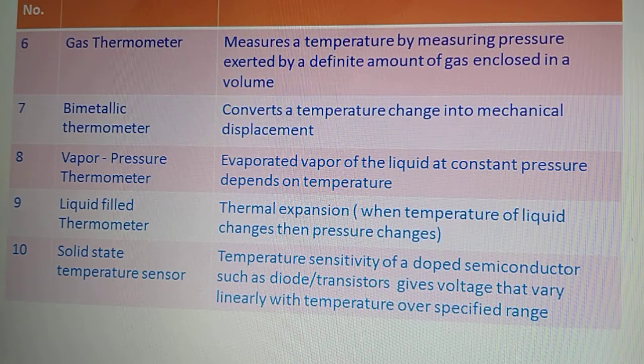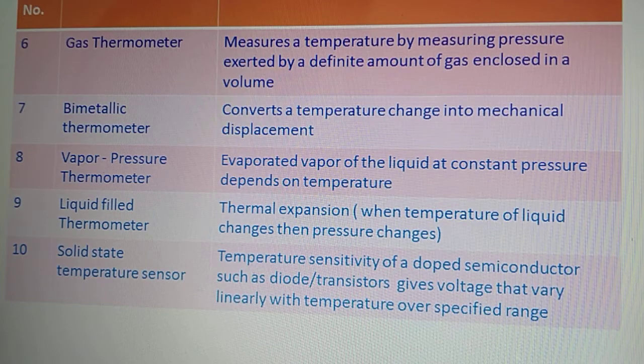Now let us consider some more kinds of sensors. Gas thermometer: a gas thermometer is a sensor which measures temperature by measuring the pressure exerted by a definite amount of gas enclosed in a volume. Bimetallic thermometer: this sensor converts the temperature change into mechanical displacement.